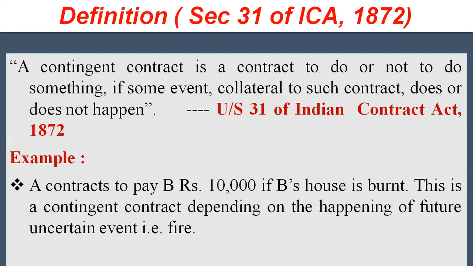This is a contingent contract depending on the happening of a future uncertain event. Here the future uncertain event is fire. Only when B's house is burnt will A pay B rupees 10,000. The whole contract between A and B depends on the contingent event, which is fire.